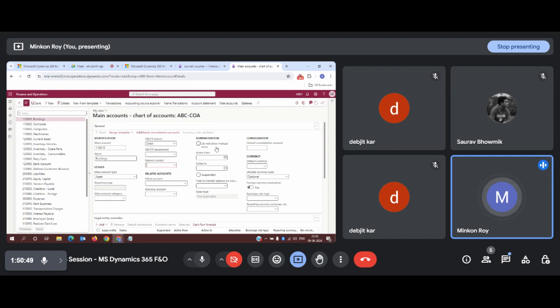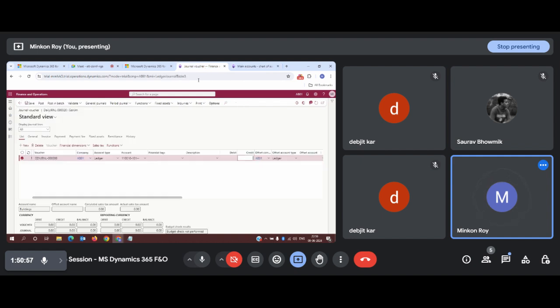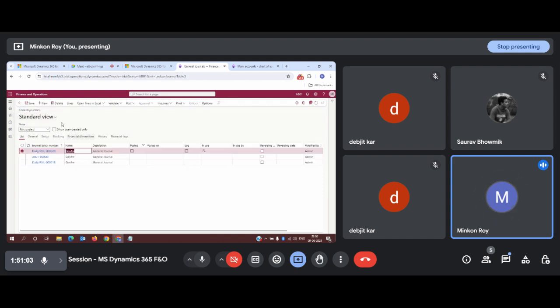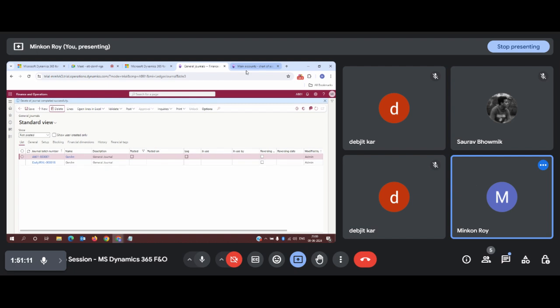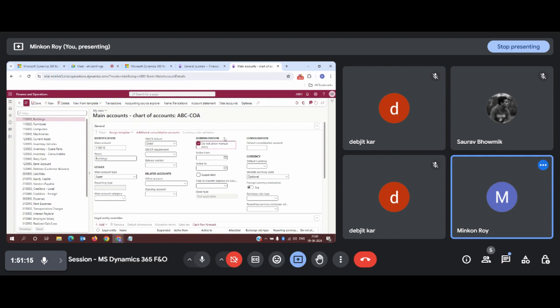Now there is another provision of do not allow manual entry. What it indicates is, if I select this particular option and save it, what magic will it create in our transaction? The system won't allow us to perform any transaction using this particular main account on a manual note. Okay, so these are the options which we use